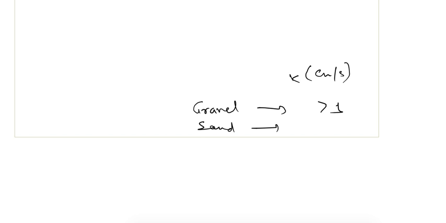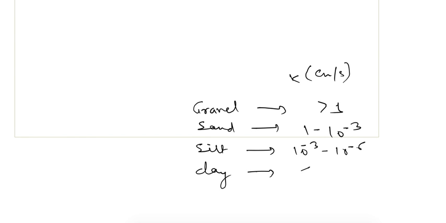So there are some general values for this coefficient of permeability. If it is gravel, the K value in centimeter per second is greater than 1; for sand it is 1 to 10 to the power minus 3; for silt it is 10 to the power minus 3 to 10 to the power minus 6; and for clay it is less than 10 to the power minus 6.